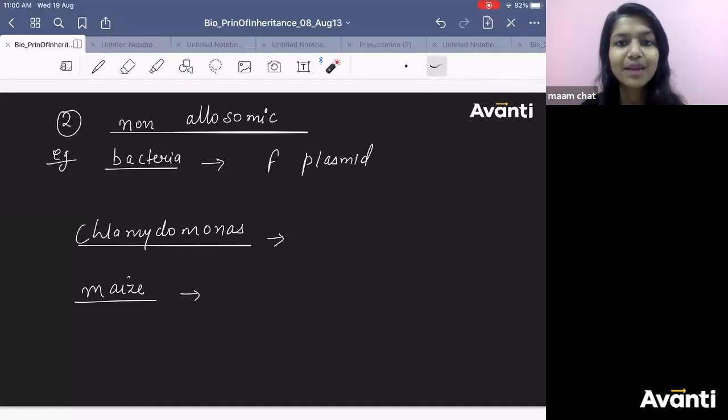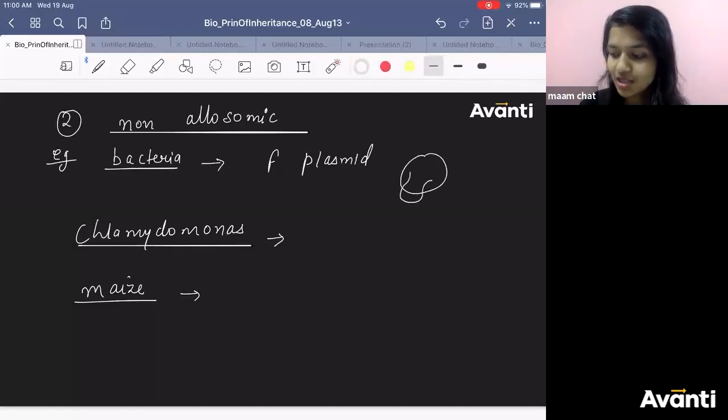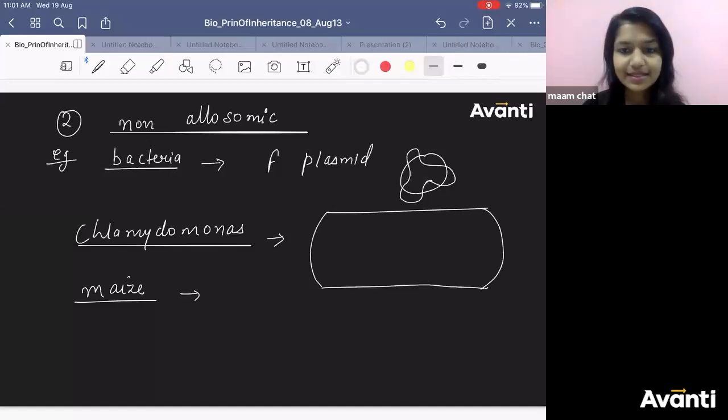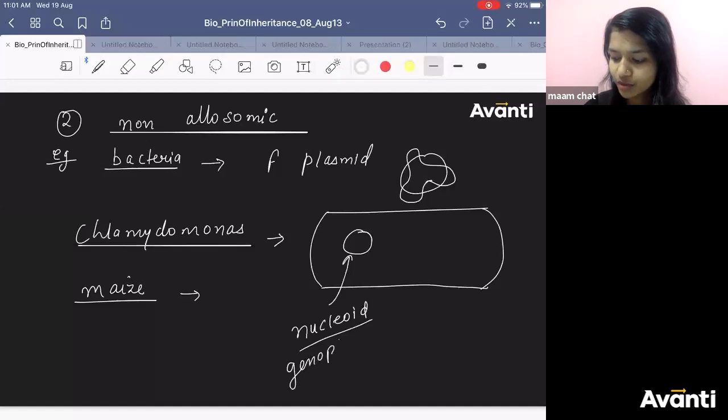They have a very special thing in them called plasmid. You know, plasmid is a small circular double-stranded extra chromosomal DNA. It is not part of the genetic content, right? If this is your bacteria, there will be genetic DNA. You call it nucleoid, genophore, right?